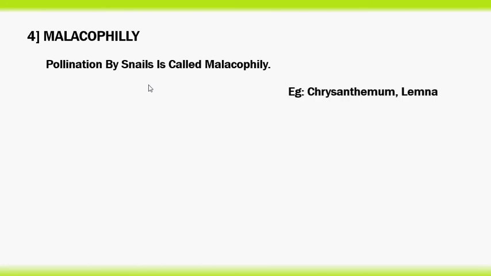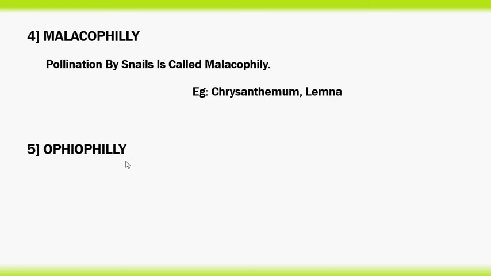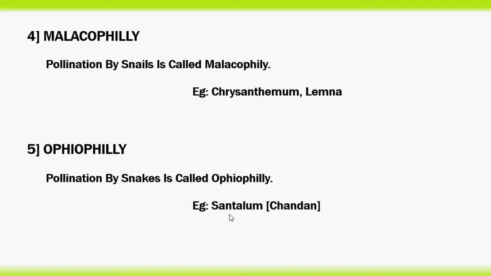Fourth one, Malacophily. Pollination by snails is called malacophily. Such flowers are called malacophilous flowers. Example: chrysanthemum, it is terrestrial, and lemna, it is a hydrophyte, aquatic. Fifth one, Ophiophily. Pollination by snakes is called Ophiophily. Such flowers are called Ophiophilous flowers. Example: Santalum, commonly called Chandan.